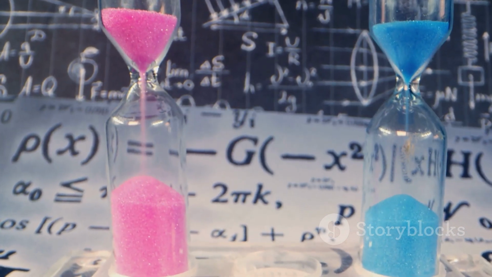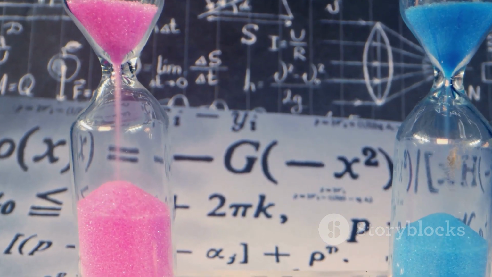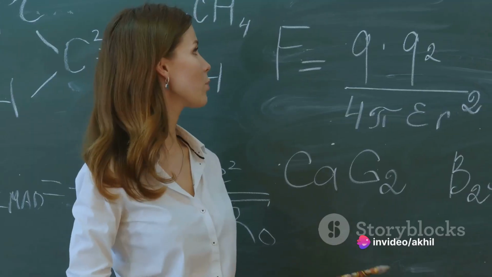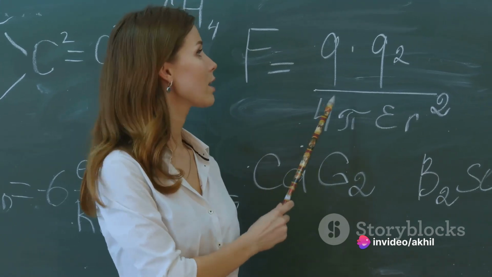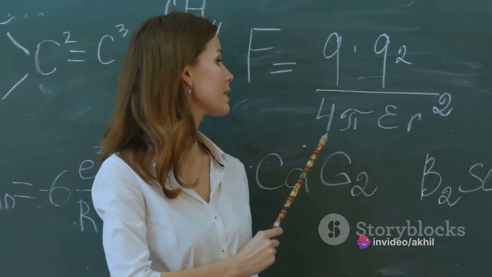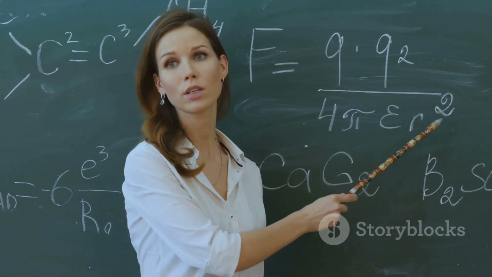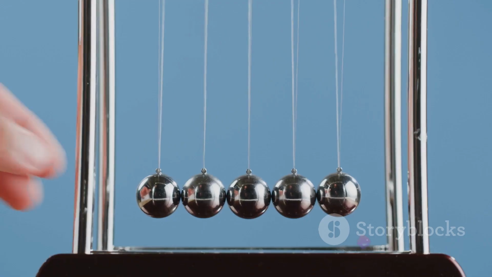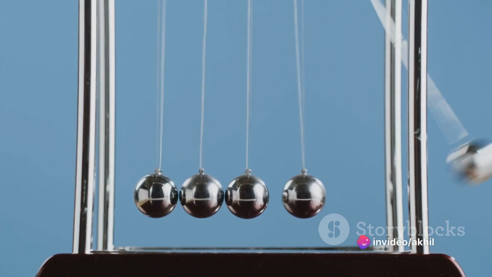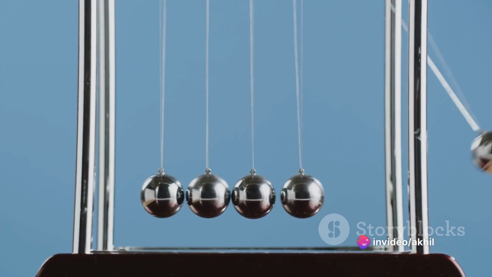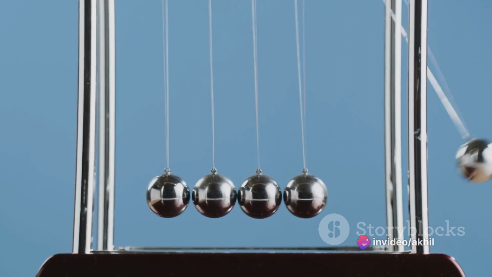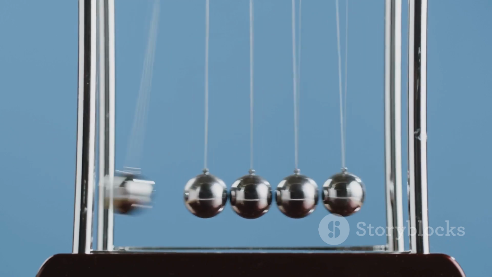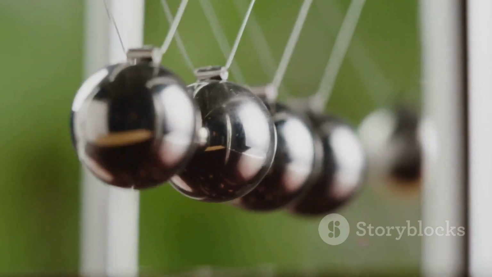It's telling us that the force applied to an object is equal to the mass of that object times its acceleration. In other words, if you apply a force to an object, it will accelerate, and how much it accelerates depends on its mass. The more mass an object has, the less it will accelerate under the same force. Conversely, the less mass it has, the more it will accelerate. This fundamental relationship between force, mass, and acceleration is at the heart of Newton's second law. It's what makes a feather fall slower than a hammer on the moon, and what makes a car harder to push than a bicycle on Earth.